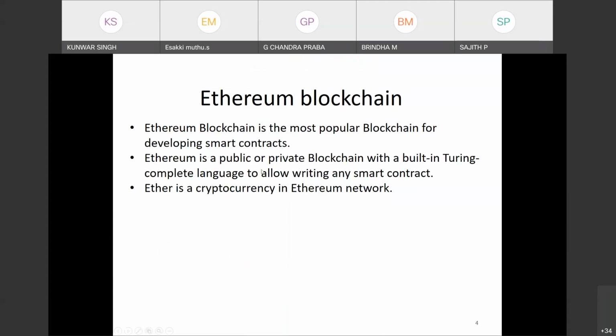We'll see what a smart contract is. Ethereum can be public, it can be private, with the built-in Turing complete language, Solidity. Solidity is used here to allow writing any smart contract. So the language used in the Ethereum smart contract is Solidity, and Ether is the cryptocurrency used in the Ethereum network.